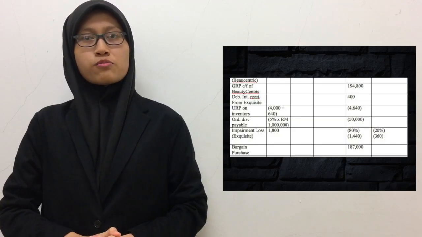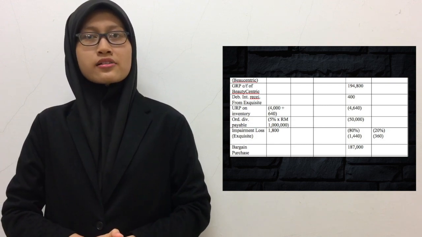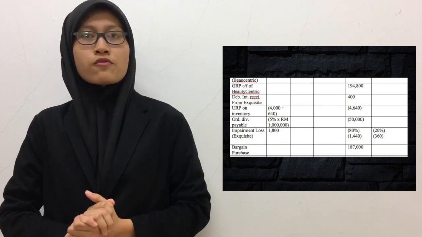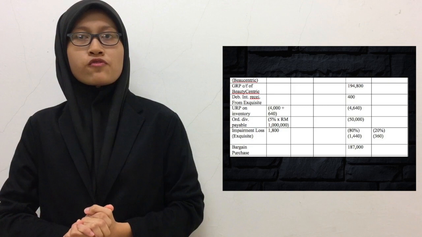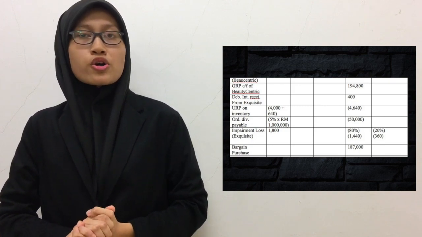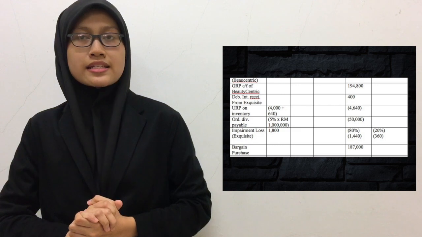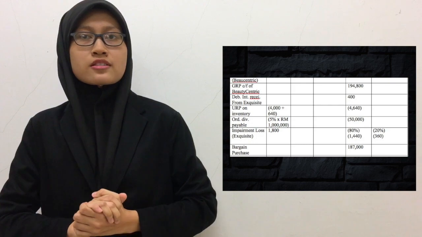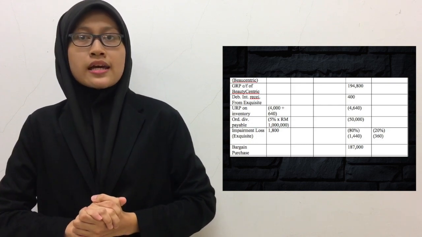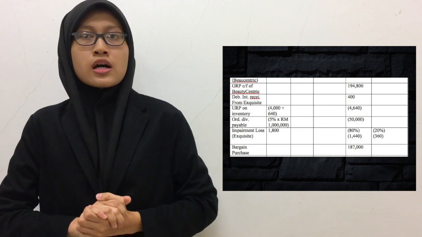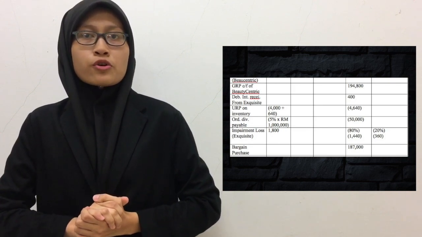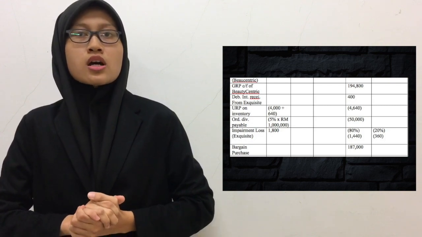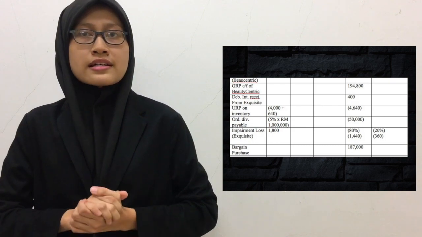For group retained profit of Bucentric Berhad, the balance CD of RM194.8 million is to be added with the debenture interest received from Acquisite for RM400,000, minus URP inventory 4.64 million, minus ordinary dividend payable RM50 million, that is 1 billion times 5%, minus impairment loss from goodwill of Acquisite, that is RM1.8 million, and to be transferred to GRP and NCI for amounts RM1.44 million and 360,000 respectively according to the apportioned percentage,